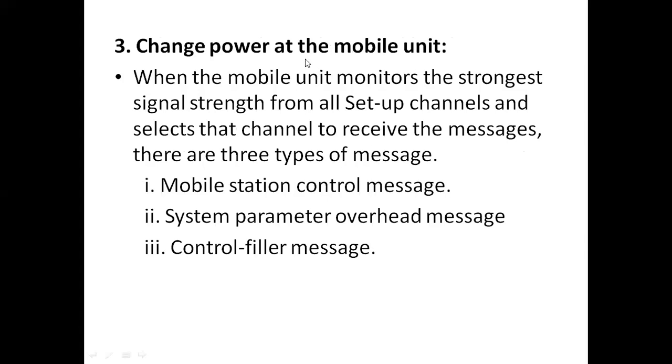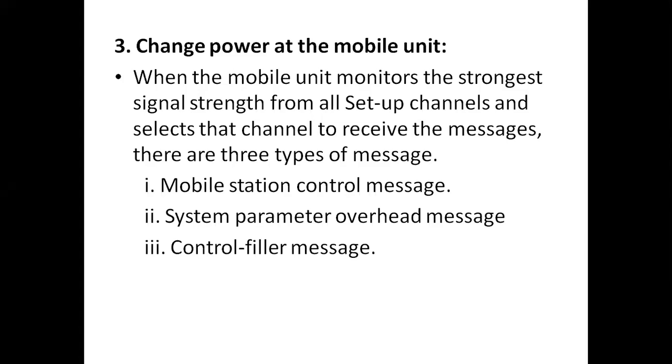Next one, change power at the mobile unit. When the mobile unit monitors or chooses the strongest setup channel from all the setup channels, then it selects the channel to receive the messages. Whenever the mobile unit selects the setup channel, it also receives some messages from the cell site. So what are the messages? First one is the mobile station control message.